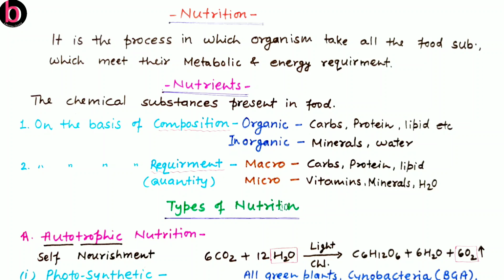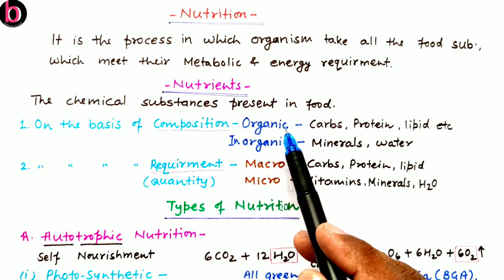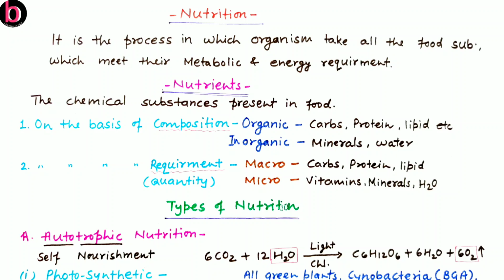There are many categorizations of nutrients, but here we will discuss only two. First, on the basis of their composition, how they are composed. Nutrients may be organic as well as inorganic in nature. Organic nutrients are carbohydrates, proteins, lipids, nucleic acids, while inorganic nutrients are water, minerals, etc. The second categorization is on the basis of requirement, or we can say quantity.